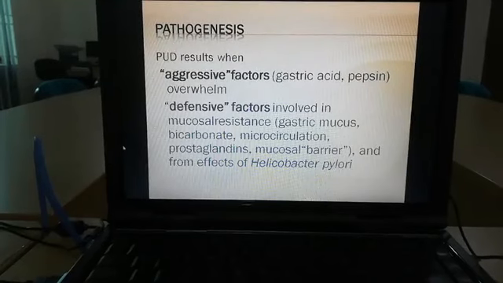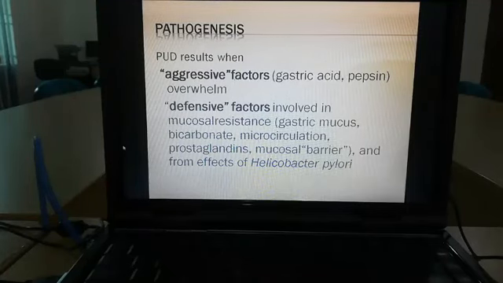So next, going for pathogenesis. I don't want to discuss broadly about pathogenesis. Just in brief, I want to say that peptic ulcer disease is the result of some aggressive factors and some defensive factors. Now, what are the aggressive factors? Aggressive factors are gastric acid and pepsin. Defensive factors are involved in mucosal resistance, that is gastric mucus, bicarbonate, microcirculation, prostaglandin, and mucosal barrier.